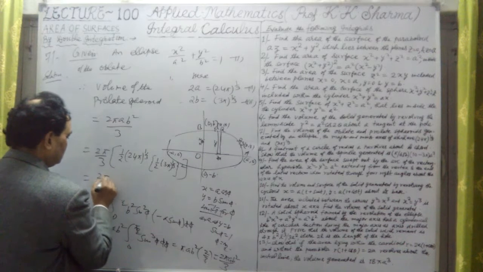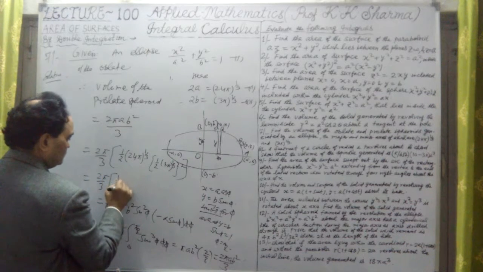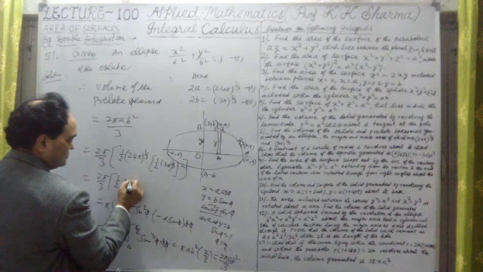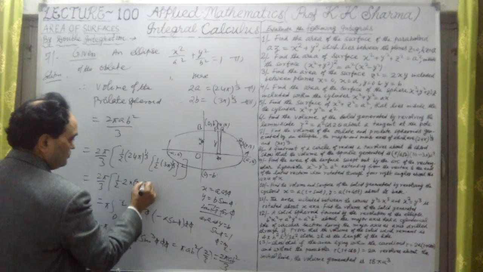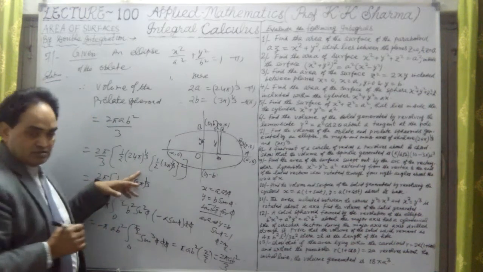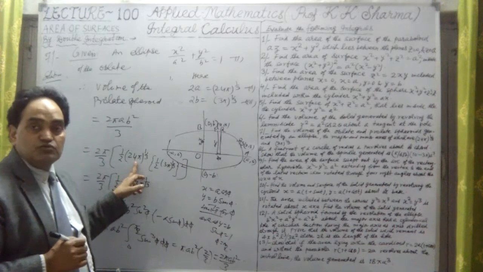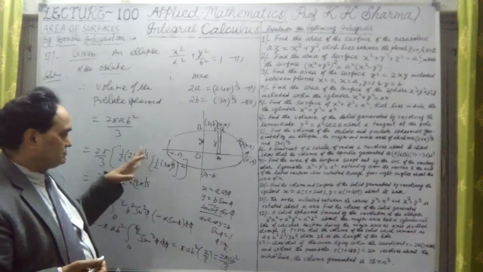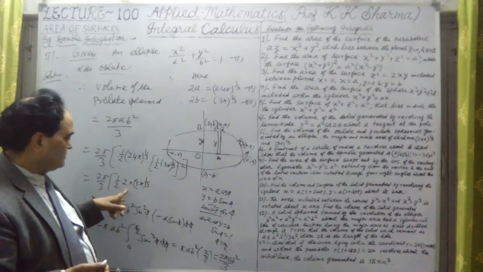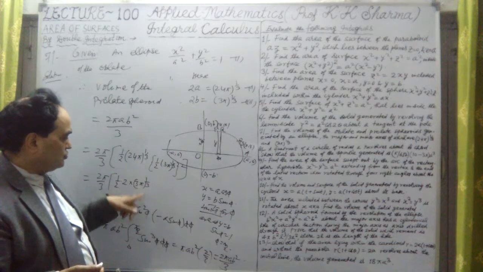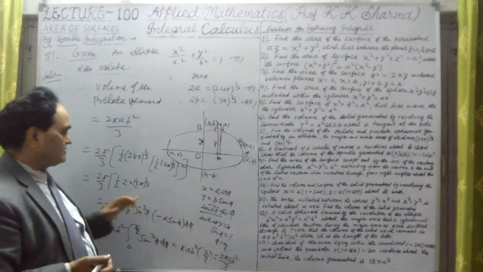It's 2 pi by 3. It is (1/2) into 2 into (3 pi)^(1/3). Why? Because this is 8 into 3, 24. Now the cube root of 8 is 2, that we have taken outside. So (3 pi)^(1/3) we have just kept as it is.